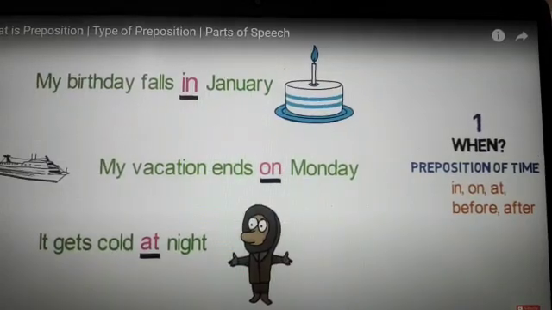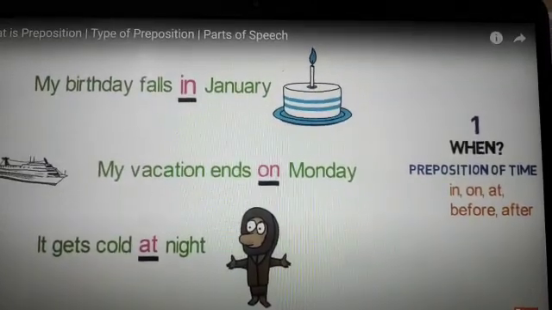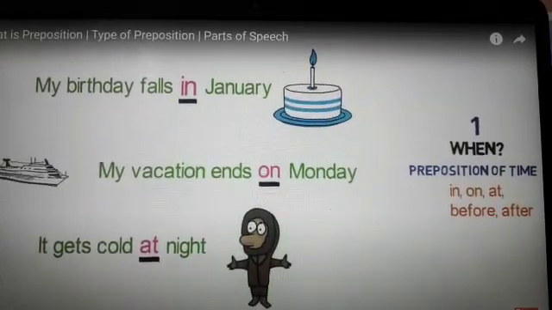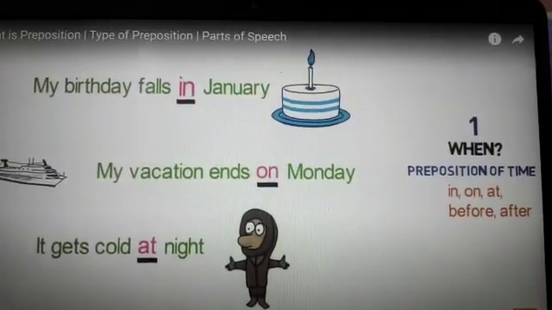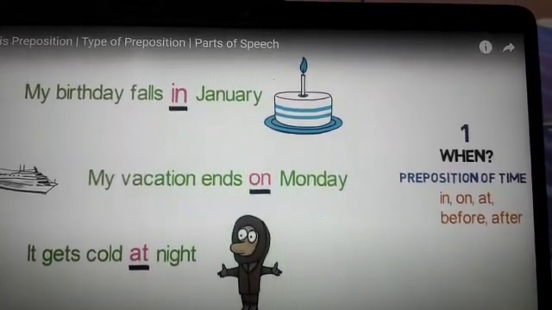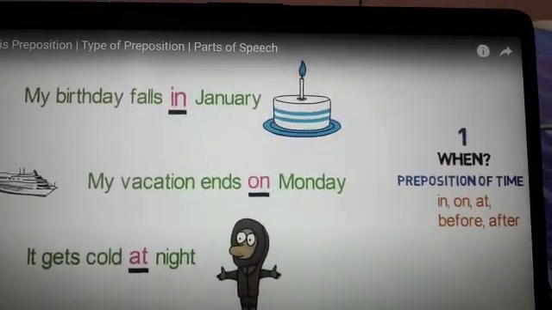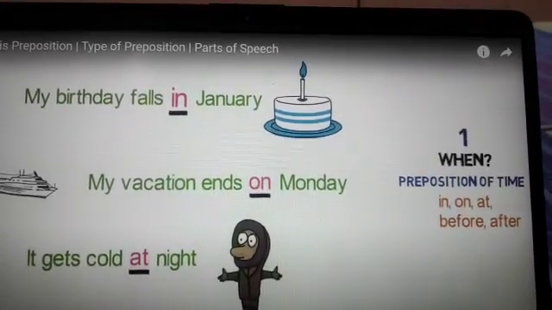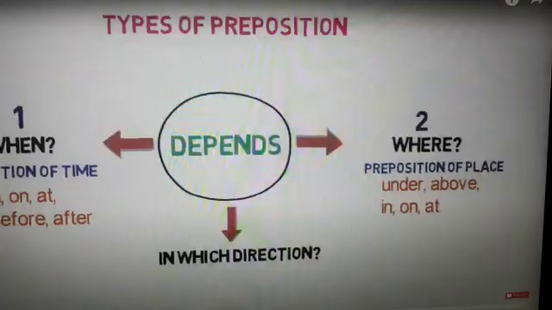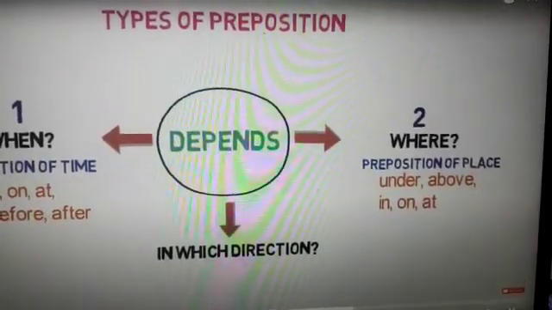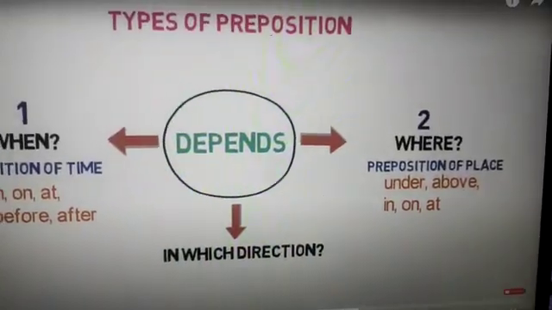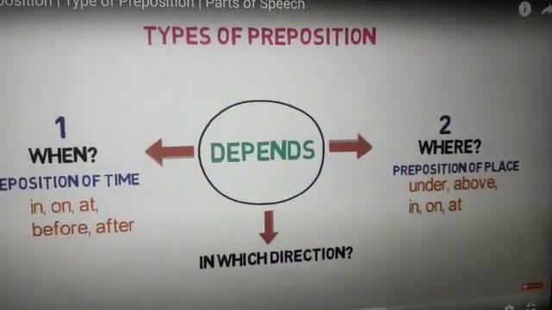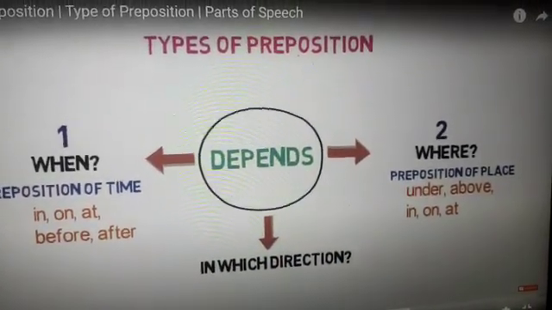And at is used with night and with other phrases that I would tell you later on. But if we talk about the day, in the morning, in the afternoon, in the evening, then it would be used in.